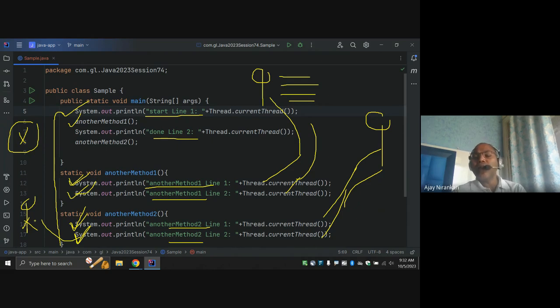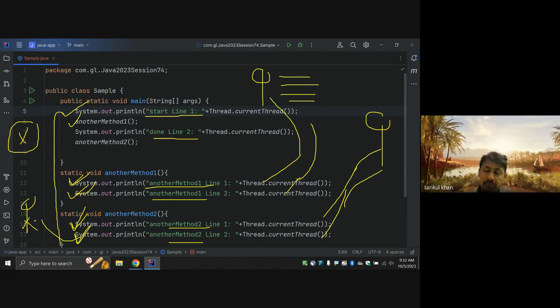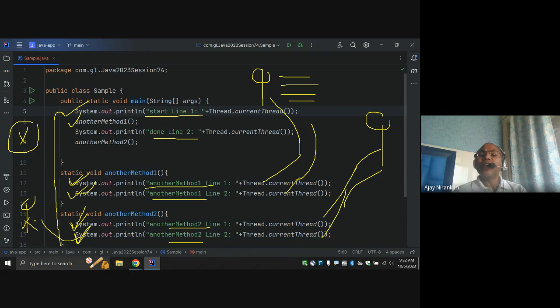Why are we using multi-threading? Because I want our objective, our task, done as early as possible, right? So multi-threading helps us in real life applications.